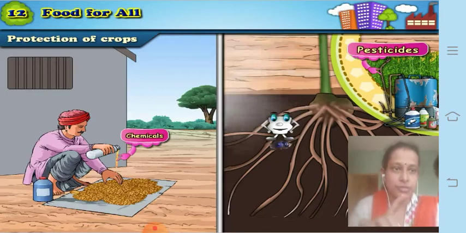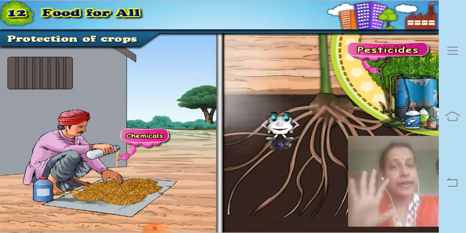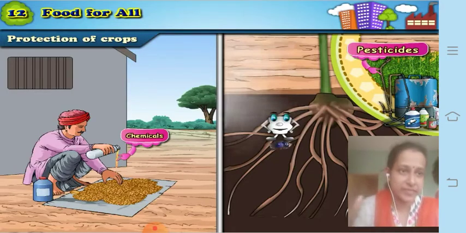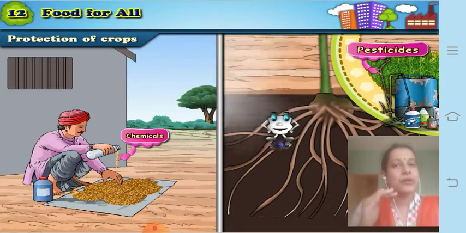No, my dear students. Once the crop has grown nicely, the farmer is happy that it is ready for harvesting. Now what does harvesting mean? Harvesting is nothing but cutting of the crops. Once the cutting is done, there are other processes also, which are not included in your syllabus, but let me tell you as extra information.